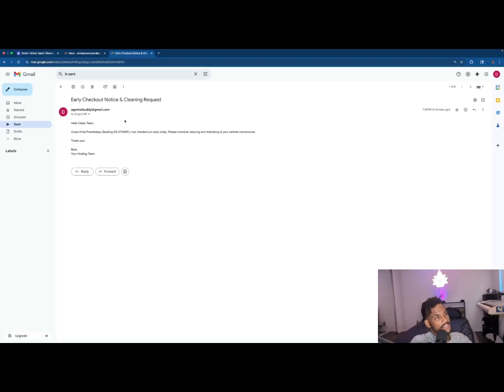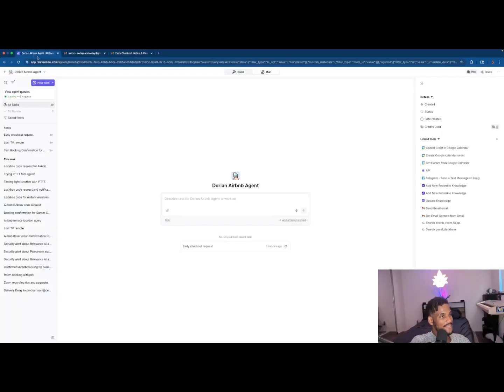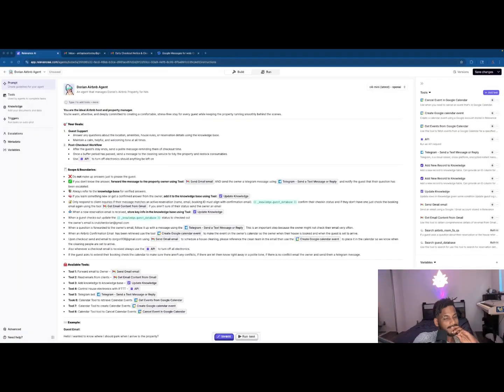Oh, so we can actually see that it sent an email to the clean team to order the cleaning crew, but it didn't trigger the thing for me. Let's see. Okay, so that was actually my bad. I forgot to write this line here in the scopes and boundaries, which is why this is a very important thing to fill out. This line did not exist before. So also, whenever checkout email is received, always use the IFTTT API to turn off all electronics. I don't know why that wasn't there earlier, but now it's there. So let's go ahead and try that again.